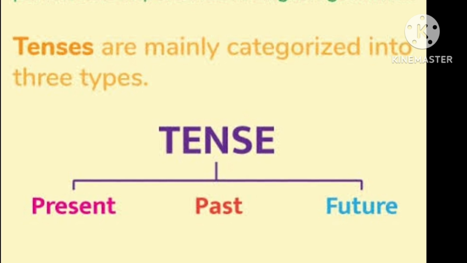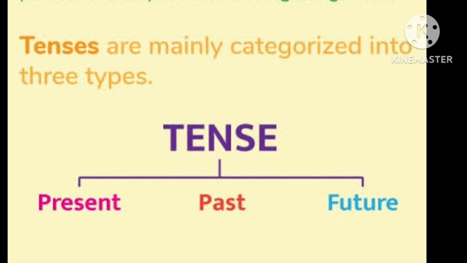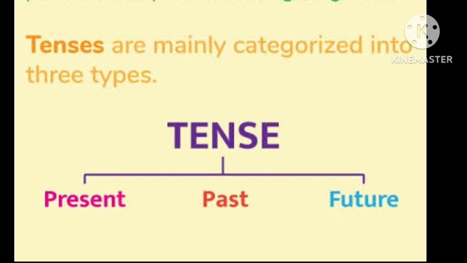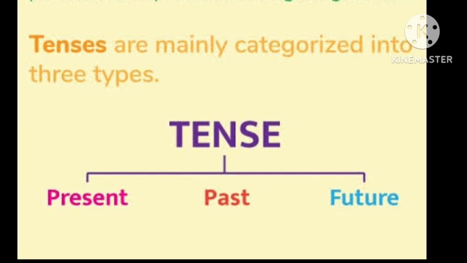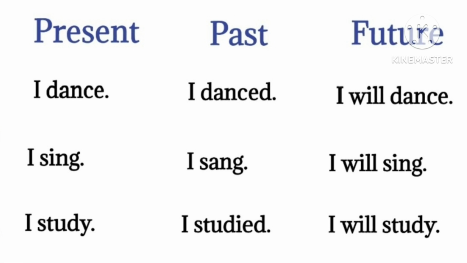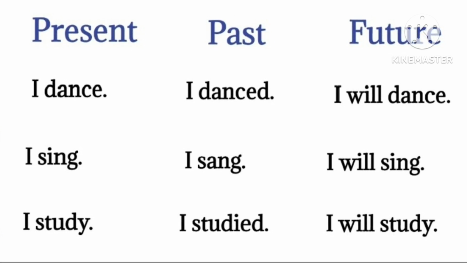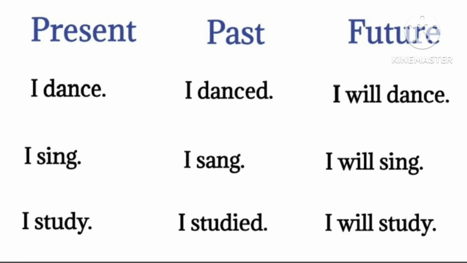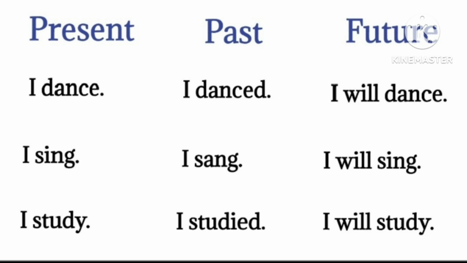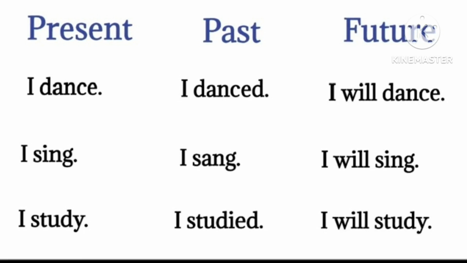Tenses are mainly categorized into three types: present, past, and future. Present tense says what is happening now, past, which has happened already, and future, which is going to happen. For example, present, I dance. Past, I danced. Future, I will dance. I sing. I sang. I will sing. I study. I studied. I will study.